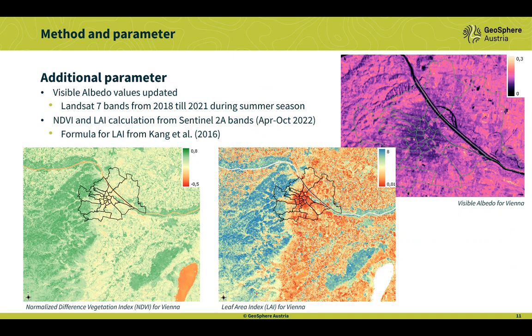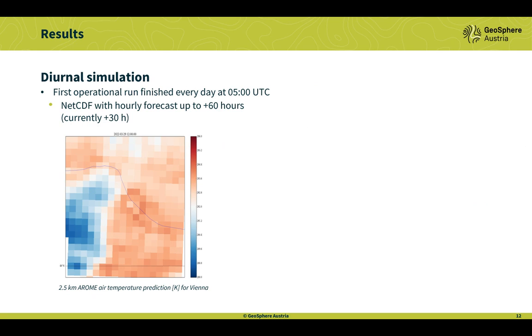We also have additional parameters such as the NDVI or the leaf area index, and we also calculated the visible albedo from Landsat 7 bands as an average from 2018 to 2021 during the summer season. And all this information now goes into our diurnal simulation.